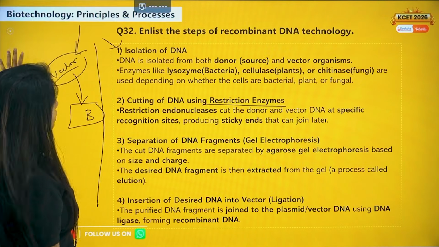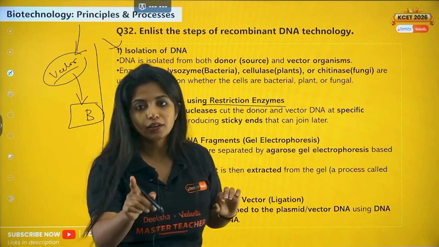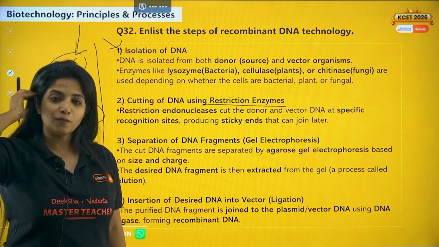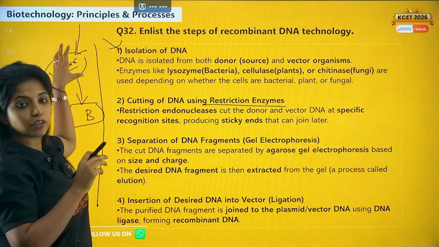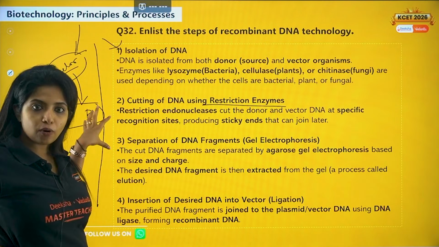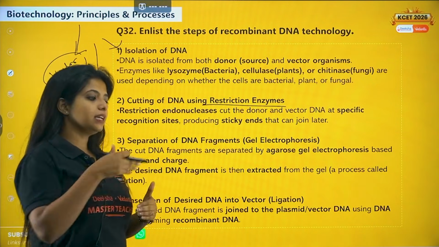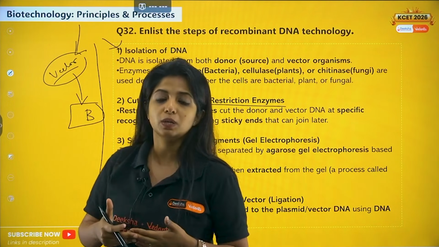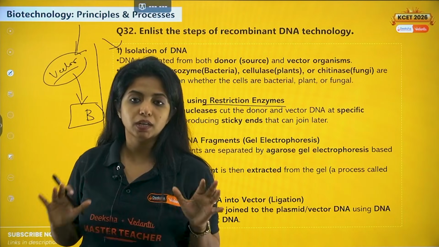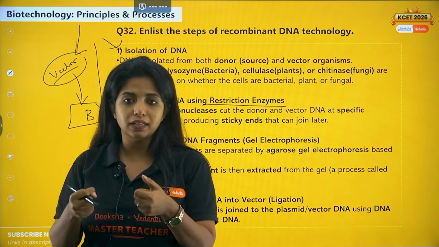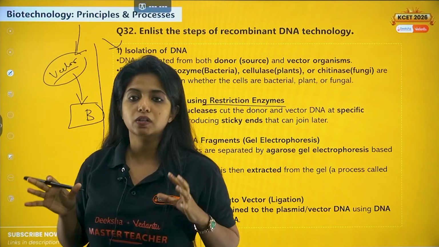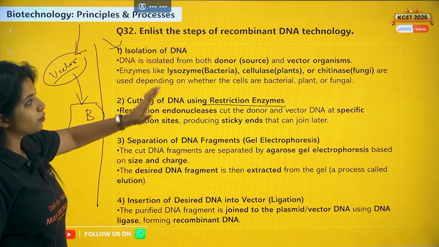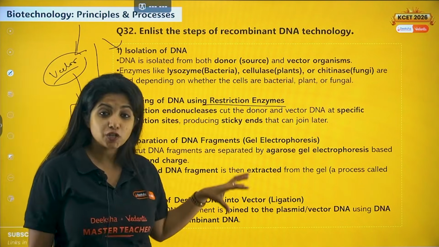After inserting, okay, I think I have missed the other one. I'll give it in the PDF version, don't worry. After inserting my DNA, what will happen? This particular vector is going to transport it to the organism where we need. And in that organism it is going to divide, replication would be happening, multiple copies are made, and then downstream processing and everything is done. Whatever thing we need is obtained from the bacterial cell or any other cell where we have inserted this particular thing. Okay. So these are the steps of recombinant DNA technology,